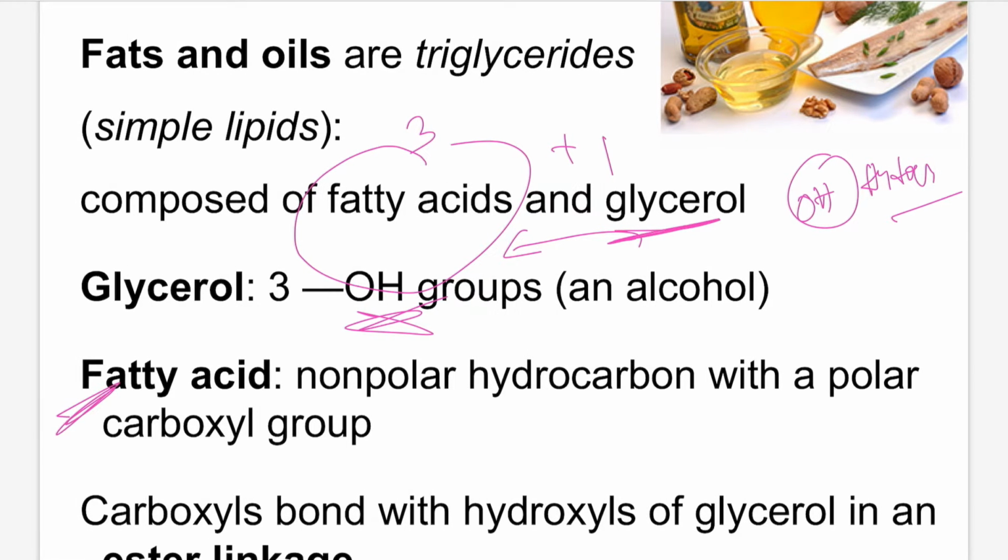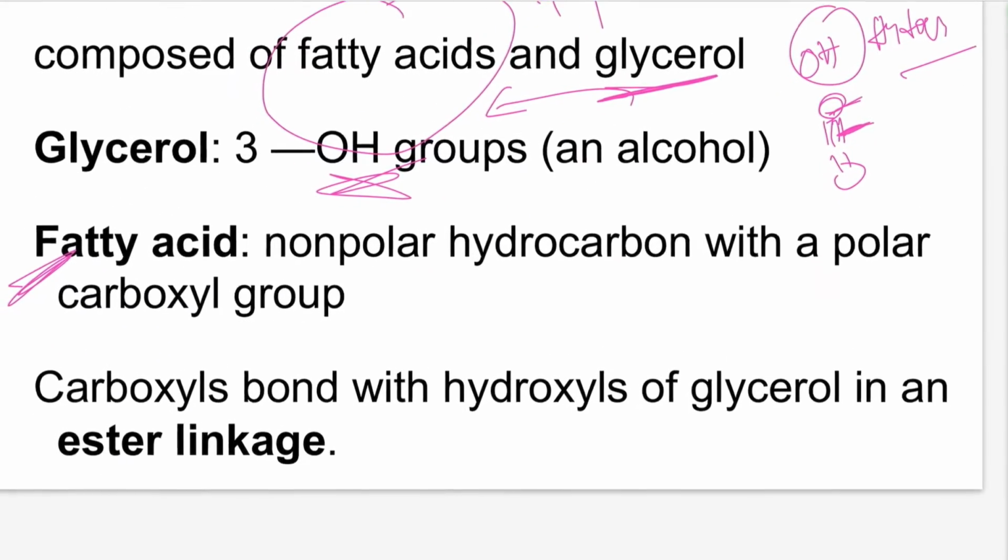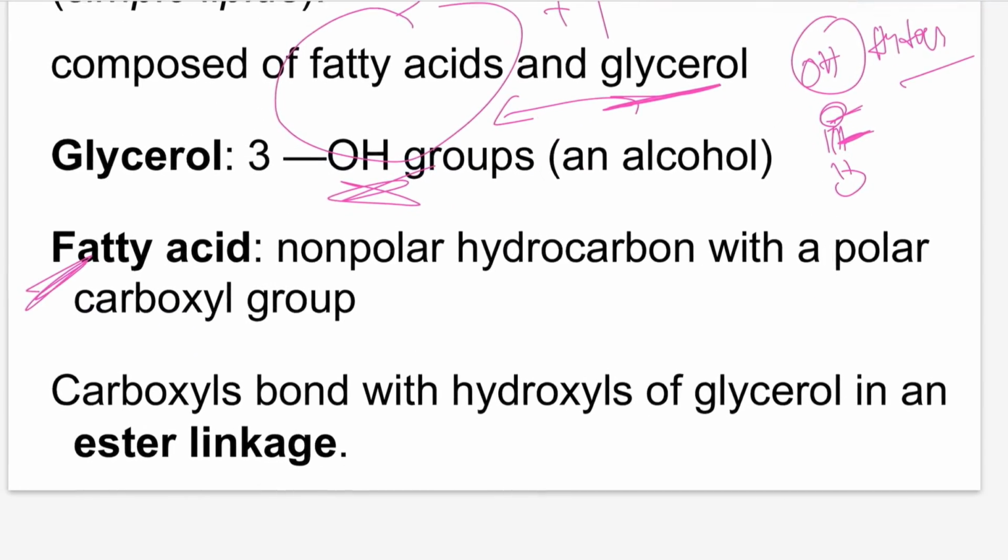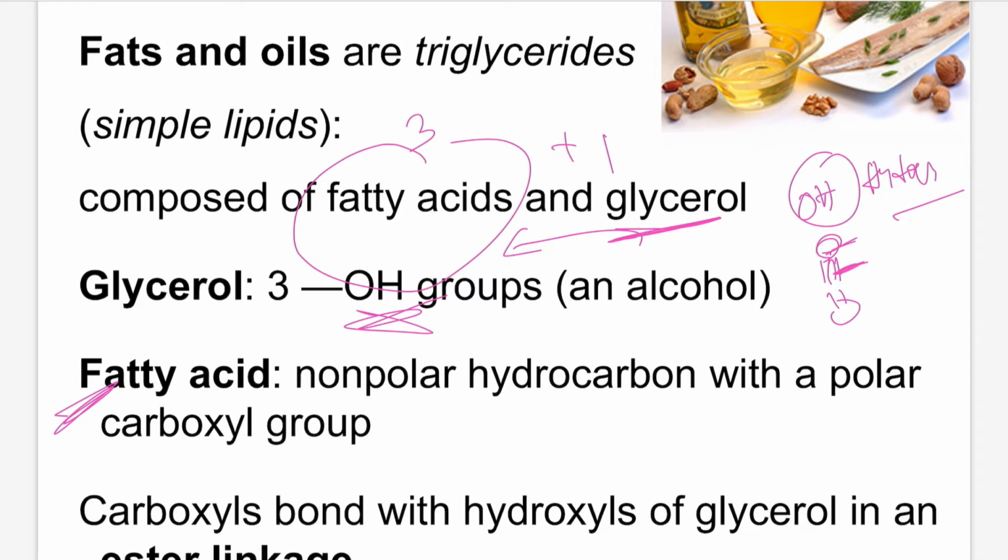We can see fatty acids in the lipid bilayer, because the cell membrane has a lipid bilayer. The lipid bilayer consists of this type of fatty acid, which has a polar head and a non-polar hydrocarbon tail. The carboxyls bond with the hydroxyls of glycerol in an ester linkage. So in the formation of these triglycerides there is an ester linkage.